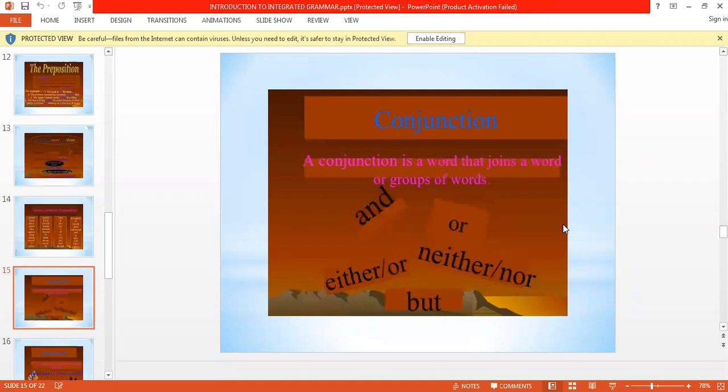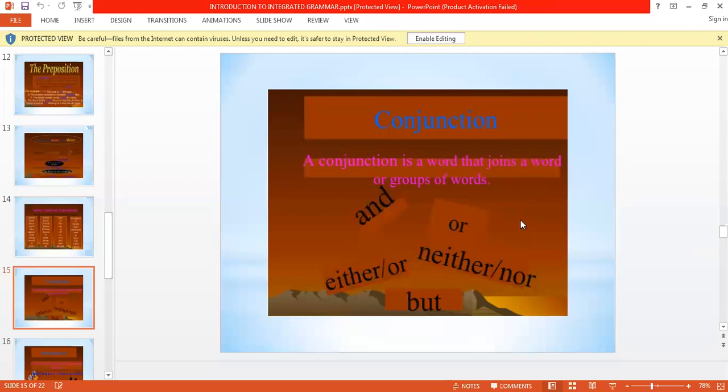Next comes conjunction. Conjunctions are the linking words. We can say they are the joining words. They join two phrases, two words, two sentences. A conjunction is a word that joins a word or a group of words. Like, I must say Ansh and Aksh are really good students.